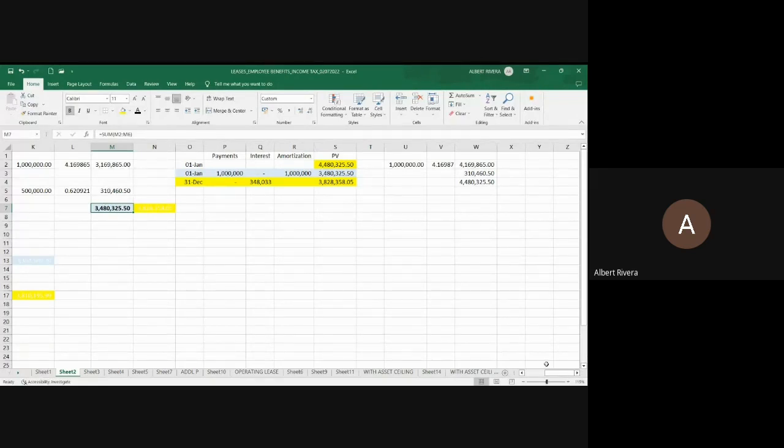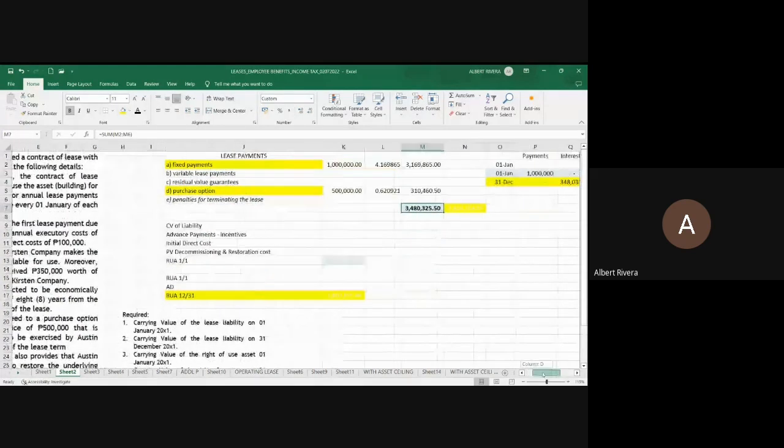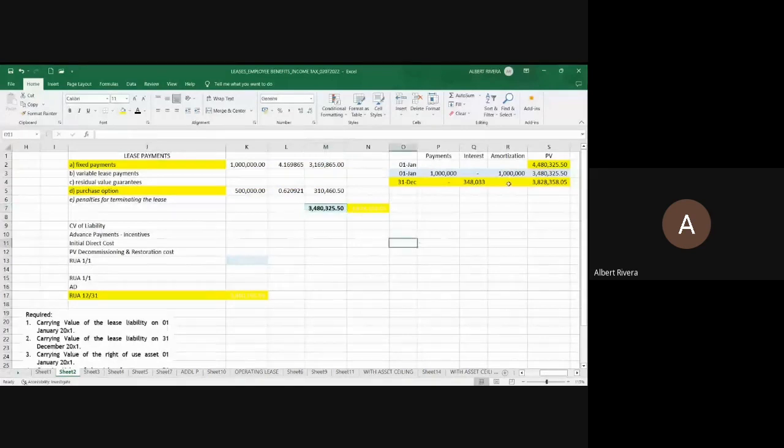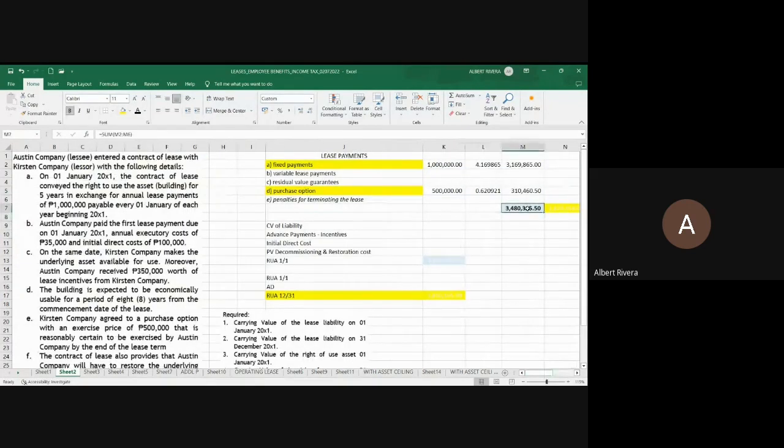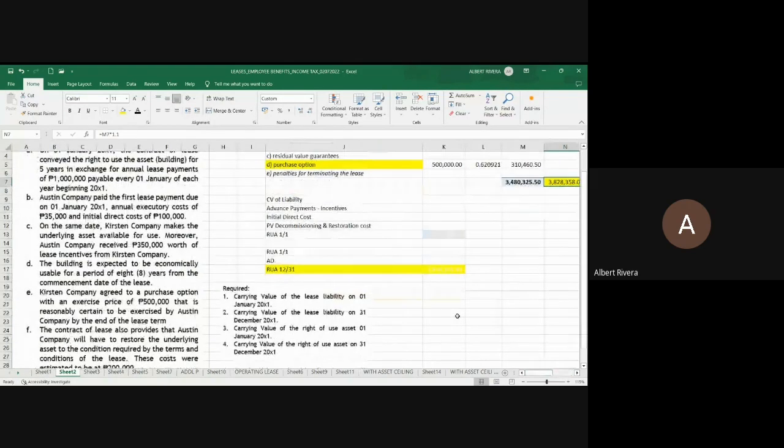And the second question is to compute for the carrying value of the lease liability December 31. So, paano yun? Eh di, dadagdagan mo lang ng interest. Okay? Because the next payment is January 1, 20x2 na. Ibig sabihin, just multiply this by 1.10 para kumarga yung interest na 10%. And the answer for requirement 2 is 3,828,358.05. That is just 3.48 times 1.1. Ito makukuha mong value.